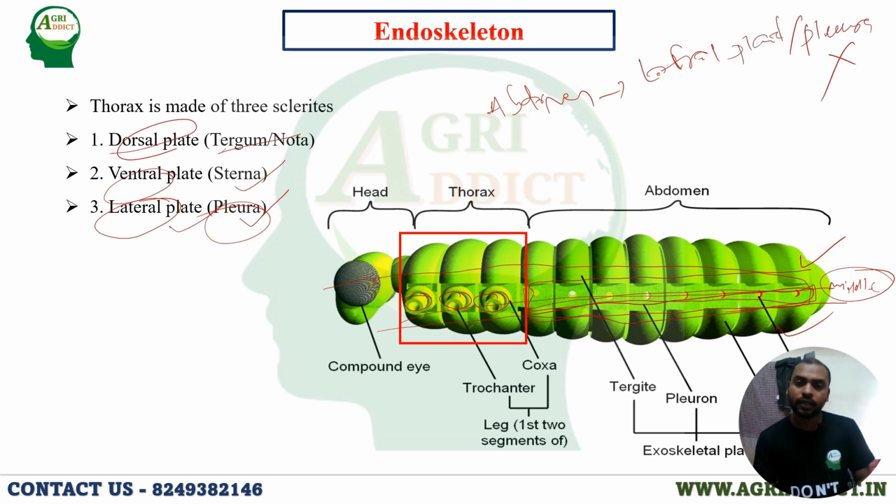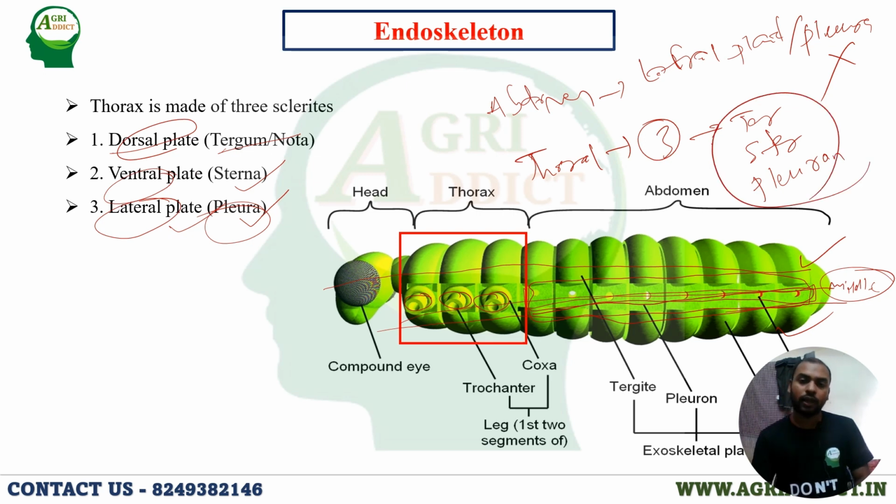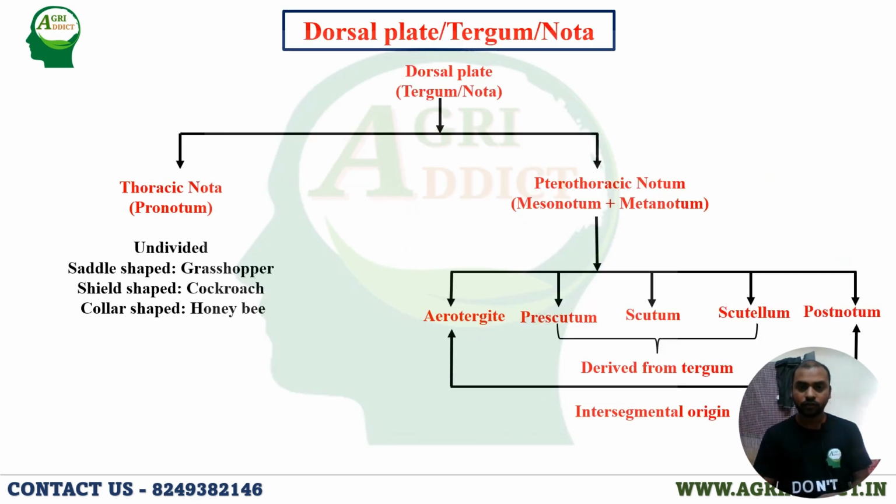In the thorax, three plates are there: one is tergum, then sternum, and then pleurum. I have told you this before, so today I will discuss it in detail. First we'll discuss the dorsal plate, the tergum or notum.